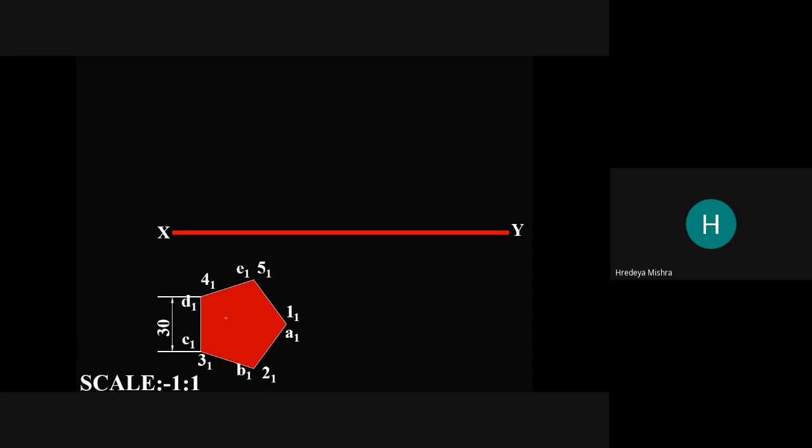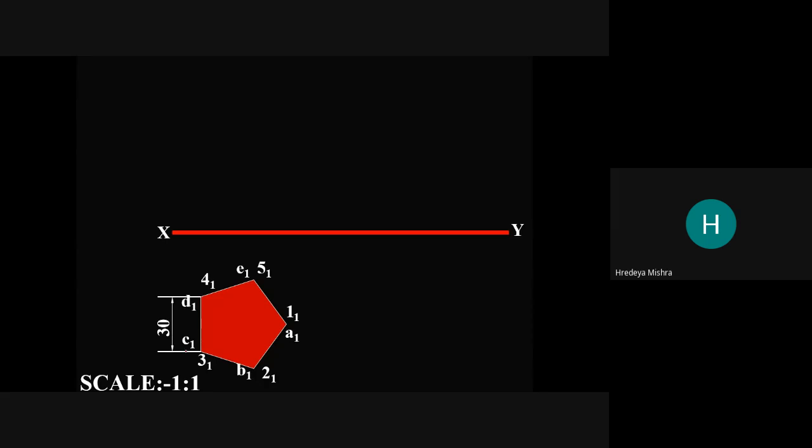So we start from the XY line, and this is the base of the pentagon, and the dimension is given here. See, A B C D means A1 B1 C1 and E1 here, and 1 2 3 4 5, that is 11, 21, 31 and 51, because these points overlap each other, and we are seeing the top view of the prism.